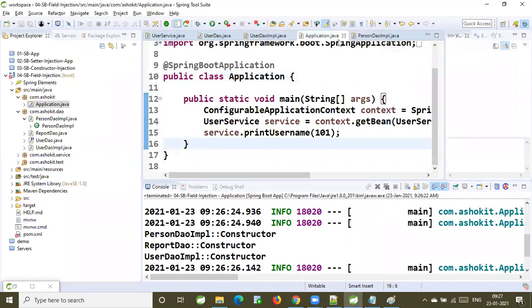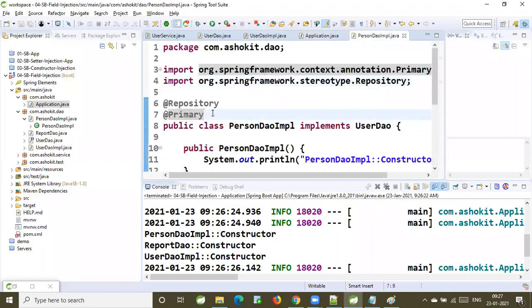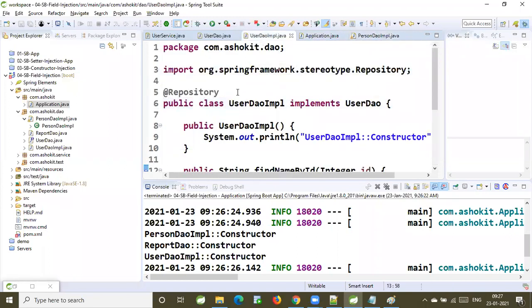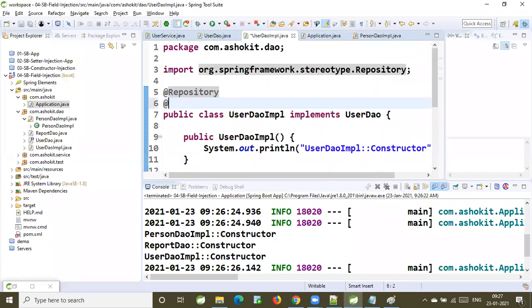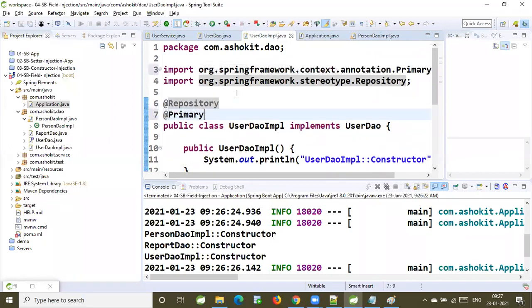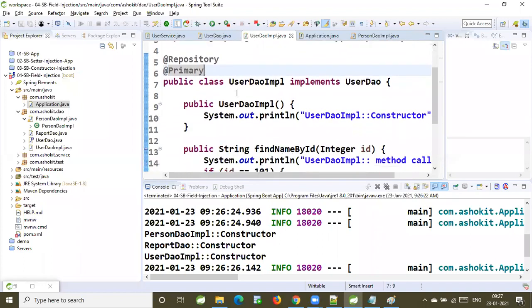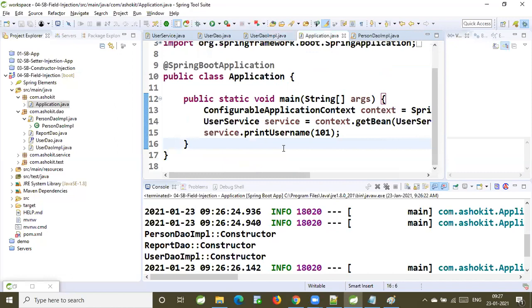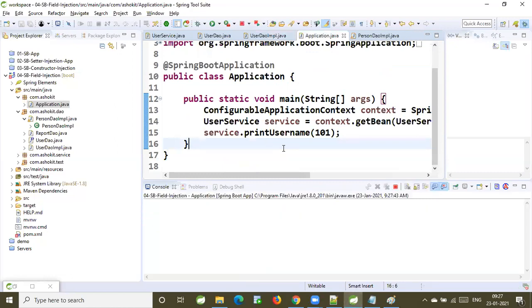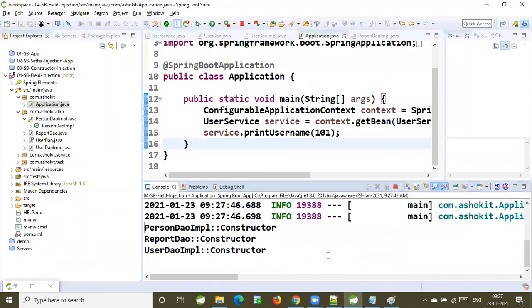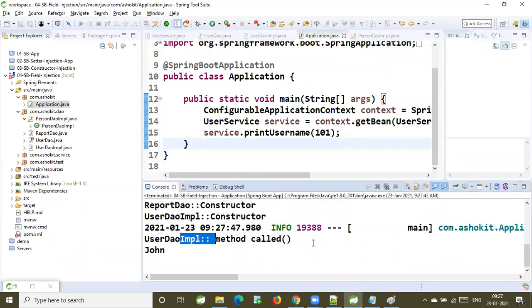Okay, very good. Now let me remove @Primary from here and specify @Primary here. Now, which bean will be eligible for autowiring? User DAO IMPL will be eligible for autowiring. Good, excellent. Run it. User DAO IMPL is called. Yes, user DAO is getting the priority for autowiring.